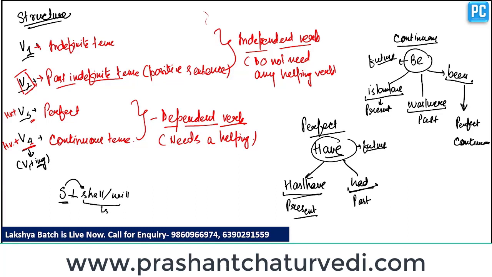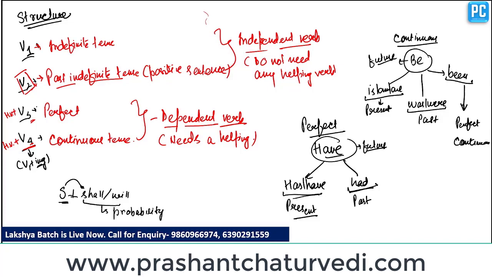Because shall or will shows probability, these are the modals of probability, and probability can be only in future tense. Whenever we construct future tense, be it future indefinite, future continuous, future perfect, or future perfect continuous, we have to place shall or will immediately after the subject. Clear? In all kinds of future tense.